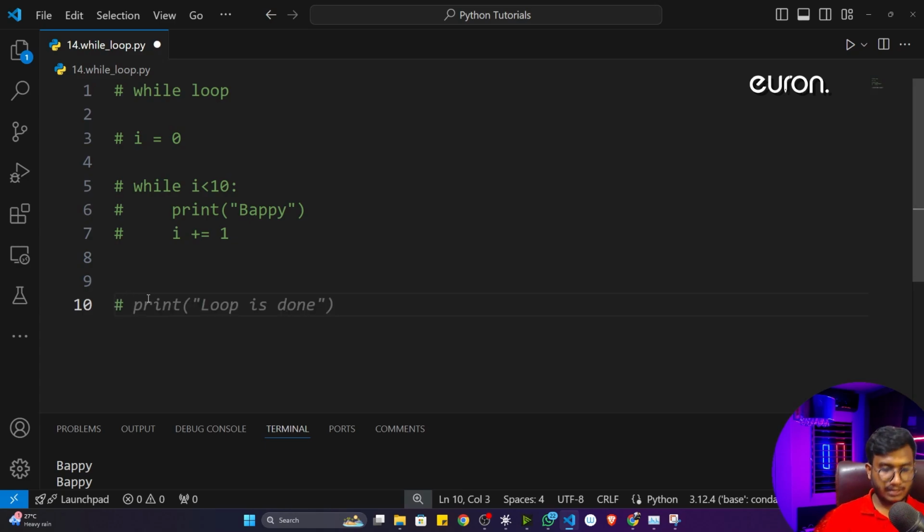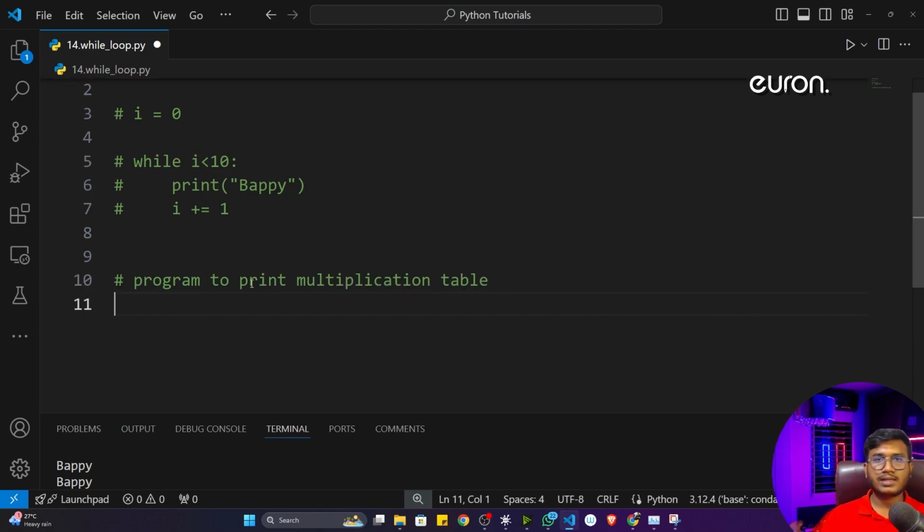So here we'll be doing another example. What is the program we'll be writing? We'll just write a program to print a multiplication table. So the user will give one number. Let's say if the user gives 10, it will print the 10 multiplication table.